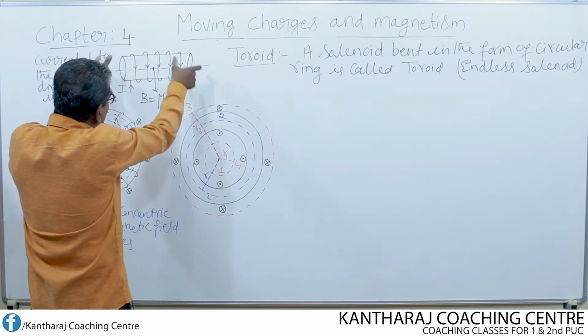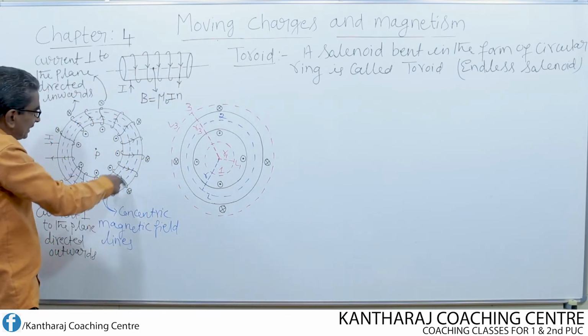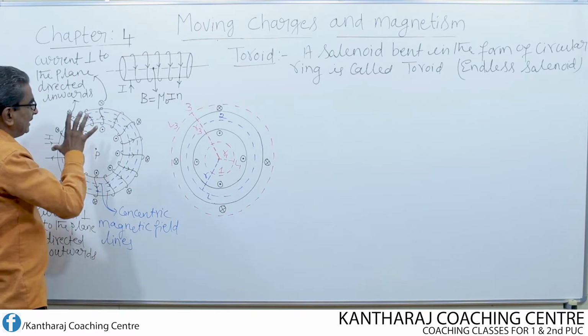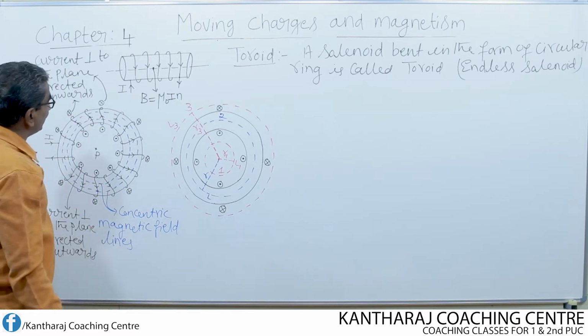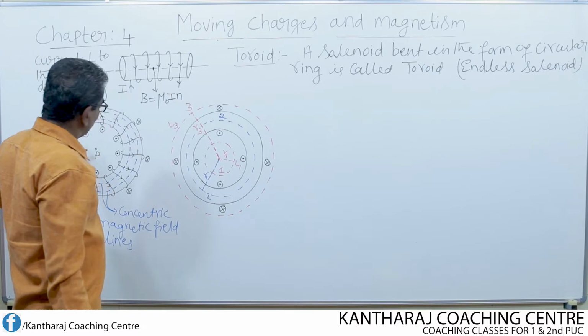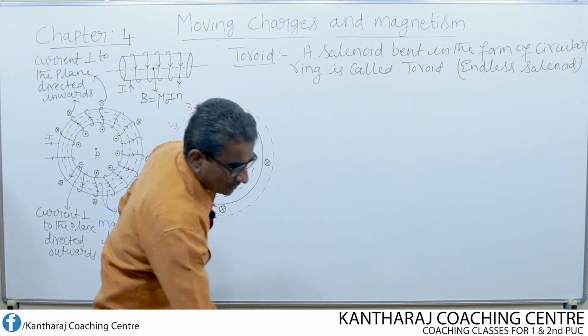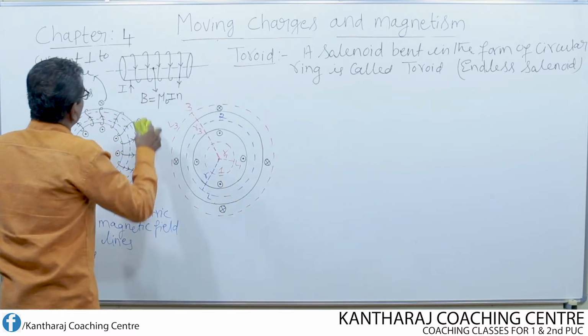Now when you bend this solenoid, then it becomes a toroid. Here I have drawn the diagram of the toroid. Now let us learn about this toroid.